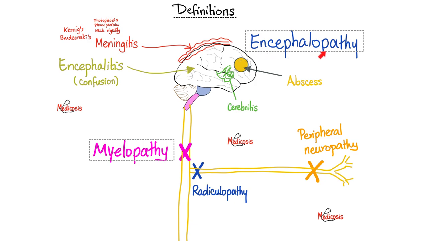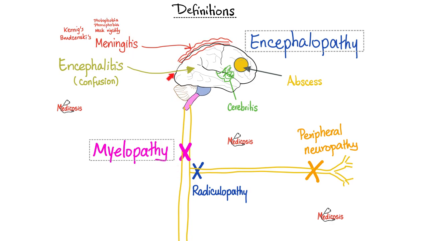Let's dig deeper. Encephalopathy is divided into many diseases. If I affect the cerebrum only, not the cerebellum, not the brainstem, not the basal ganglia, just the cerebrum, we call this cerebritis, inflammation of the cerebrum. If I am a collection of pus, it's called an abscess. What if I am inflammation of the entire brain? And I'm talking cerebrum, basal ganglia, cerebellum, brainstem, I don't care, it could be anywhere. This is encephalitis. What if I'm inflammation of the coverings of the brain and the spinal cord? Meningitis.